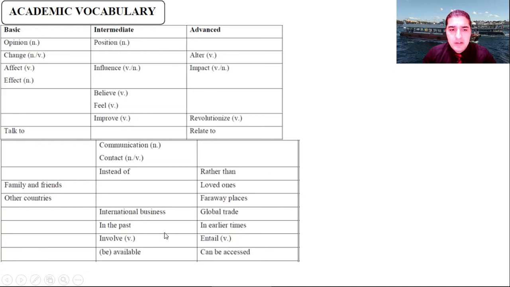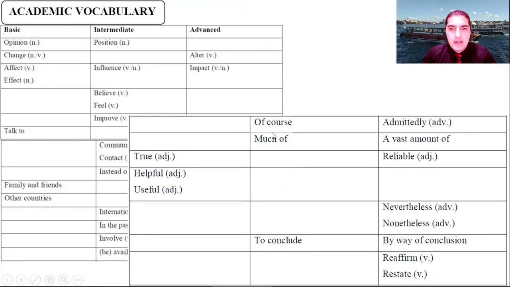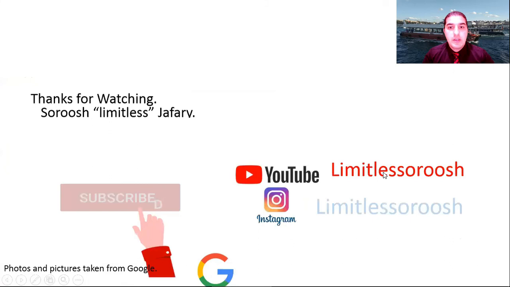In the past, in earlier times, involve, entail, be available, can be accessed, and of course, admittedly, much of, a vast amount of, true, reliable, helpful, useful. Nevertheless, nonetheless, to conclude, by way of conclusion, this one is more academic. By way of conclusion, I would like to state that, or reinstate that, or I would like to reaffirm my position that, reaffirm and restate. Okay, these are the vocabularies that you can use.